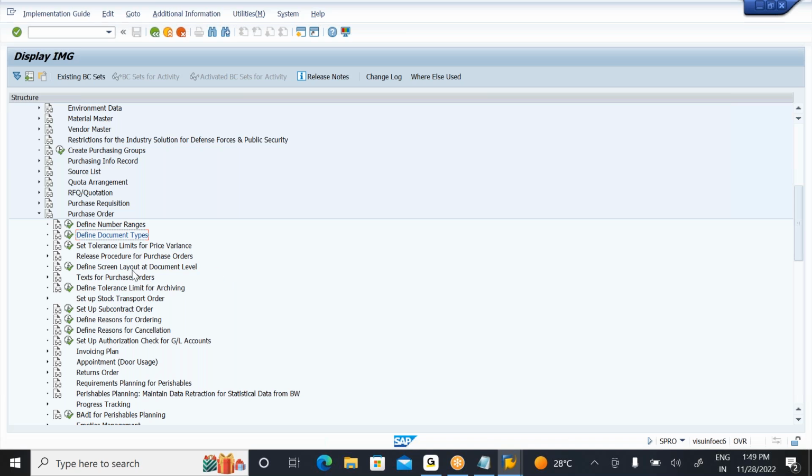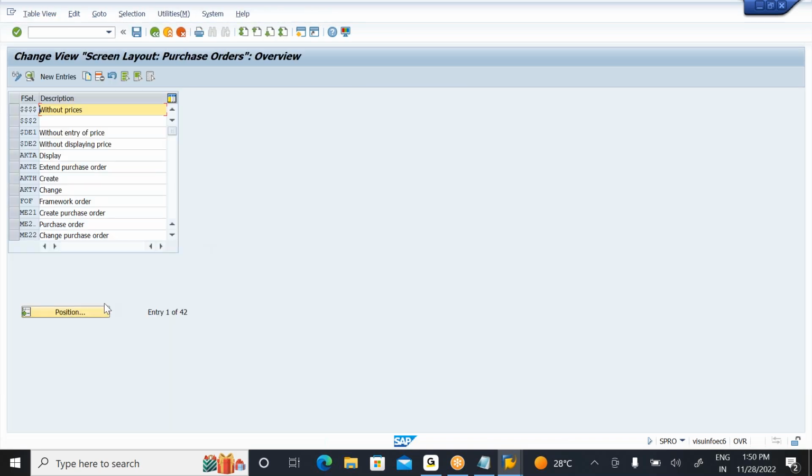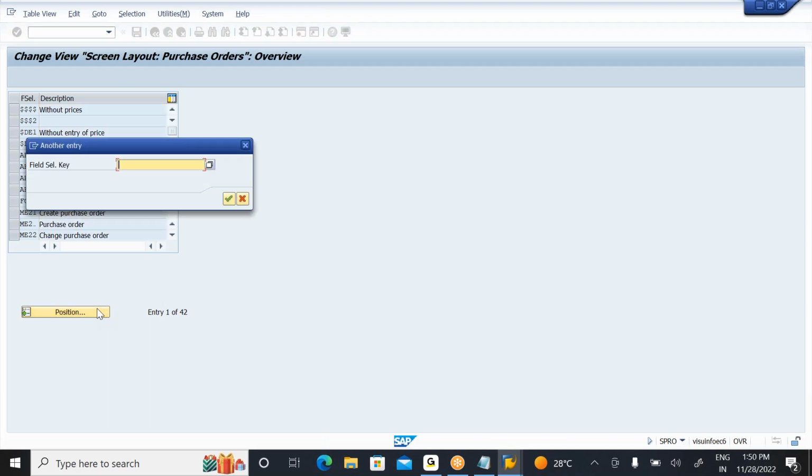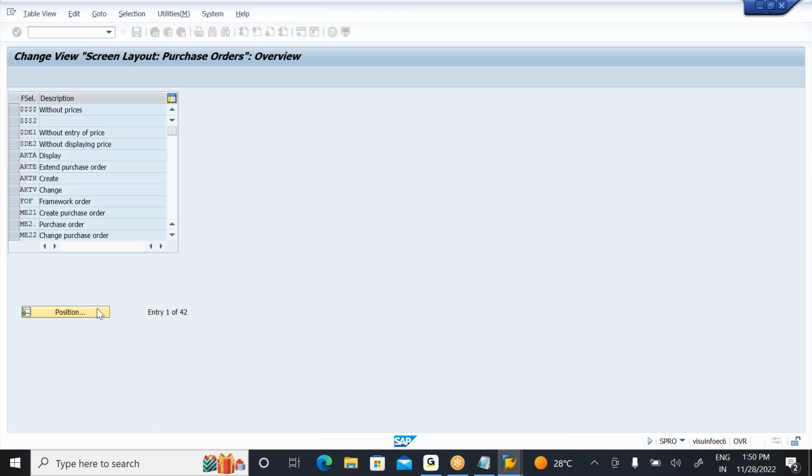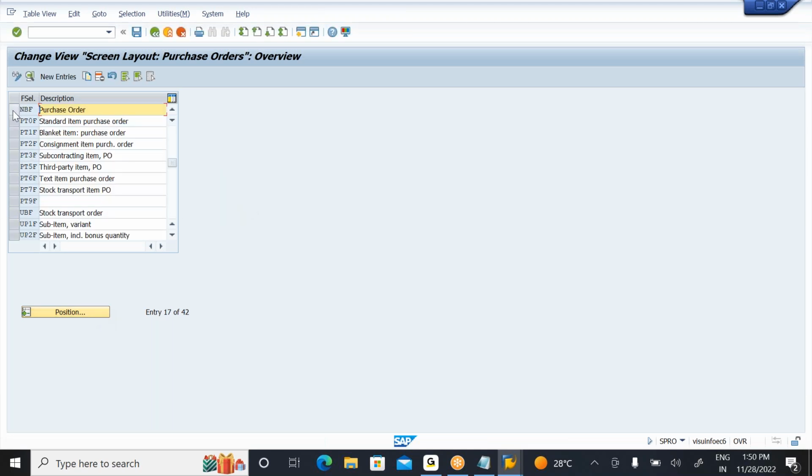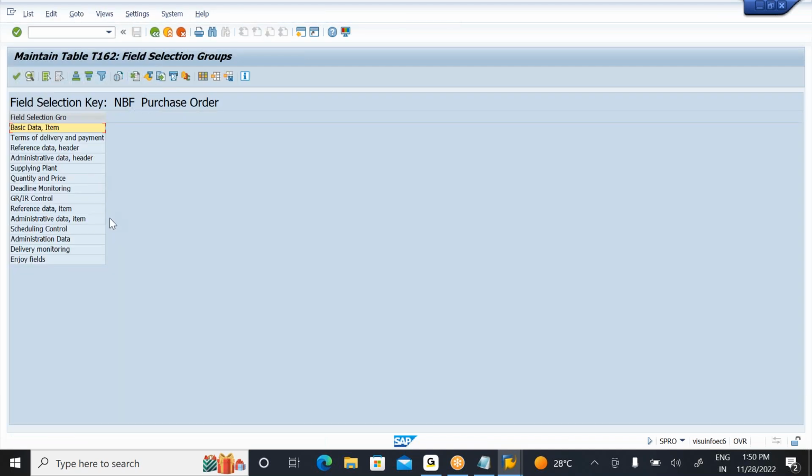You can see the define screen layout at document level. Simply go to define screen layout at document level. What is your field selection key? NBF, right? Go to the NBF field selection key. If I go to details, these are the field selections in there. But you should not change the NBF field selection key, because a standard one you should not change.